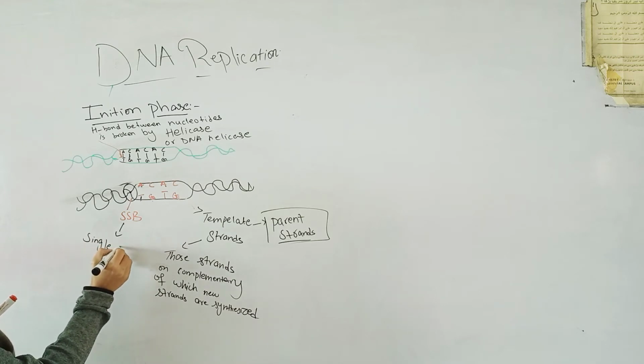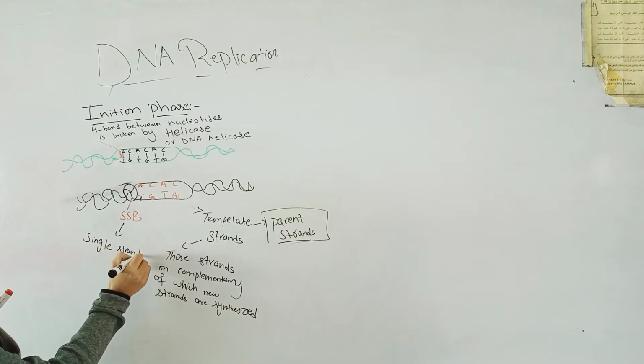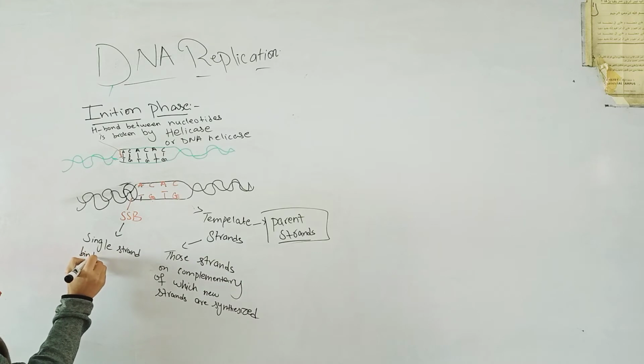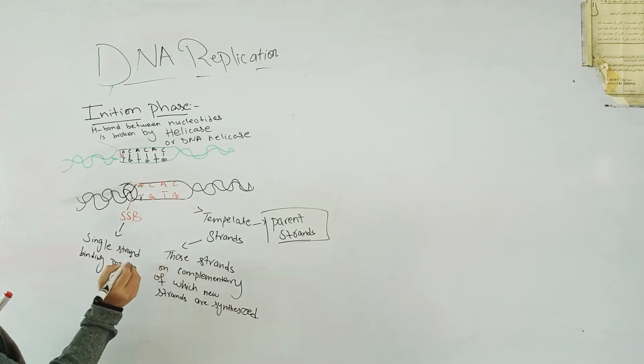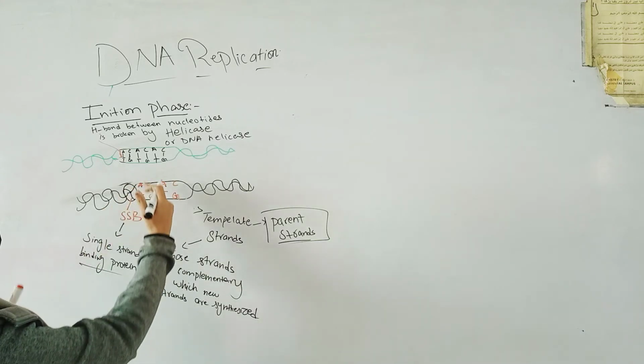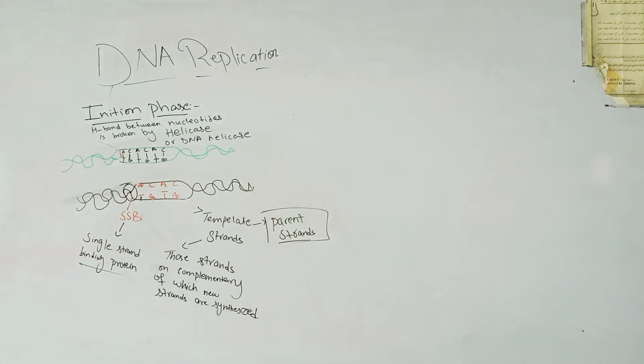It attaches to the replication fork just to avoid the reunion of these two strands. After the separation of the two strands, just to make sure that these two strands will not reunite, there is a protein called SSB, single strand binding protein.